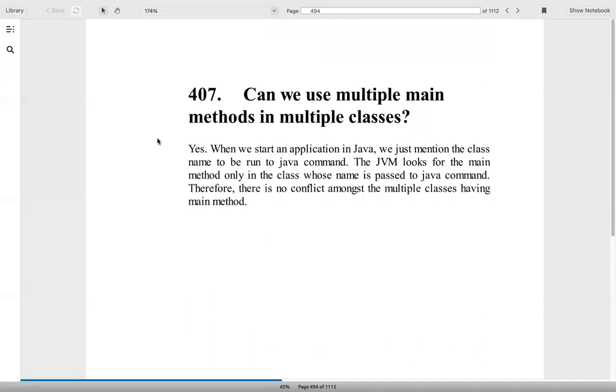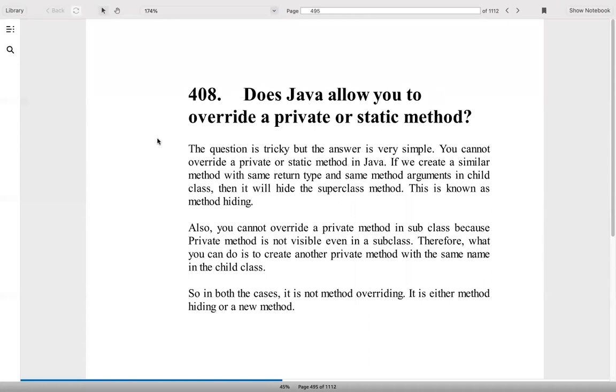Now, can we use multiple main methods in multiple classes? We can, but when we call the JVM with the class name, it calls that class's main method. So the JVM will only respect that main method and execute it. So it's okay, there's no problem with it.